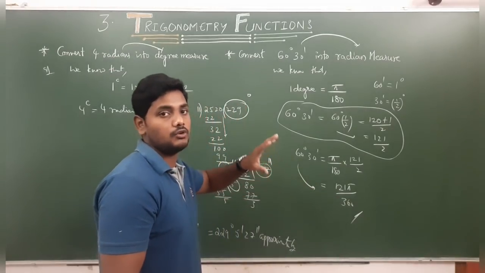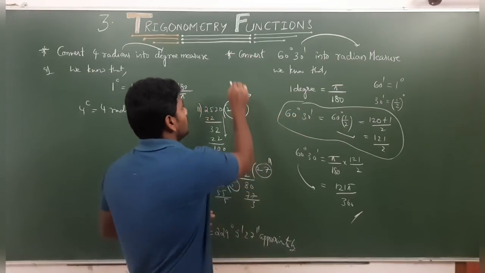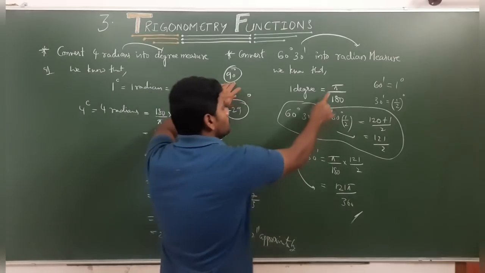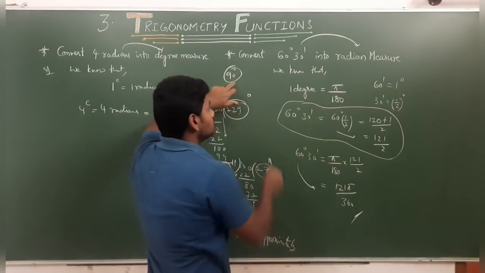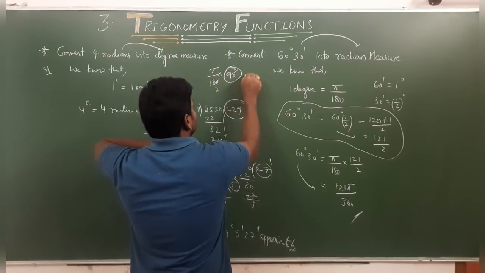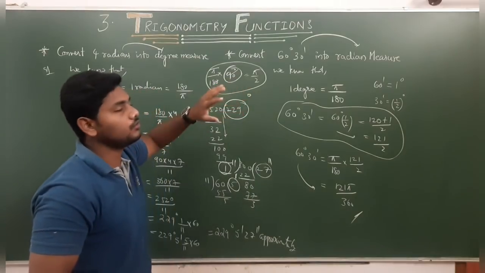Observe carefully how to convert degrees into radians. If they give directly degrees, like convert 90 degrees, pi by 180 into 90, 91s, 92s, we get pi by 2. So we get directly if they give only degrees.